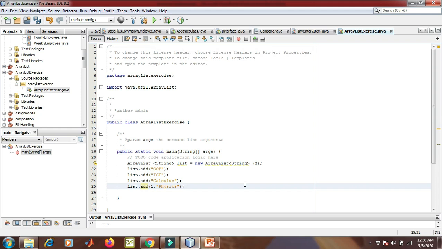You don't need to do all the hassle of writing the code or pushing every inserted element to the free spaces and then inserting the new element at the desired position. You just need to write, okay, add at this index, it will automatically add at this index, and it will push the rest of the elements to the right.